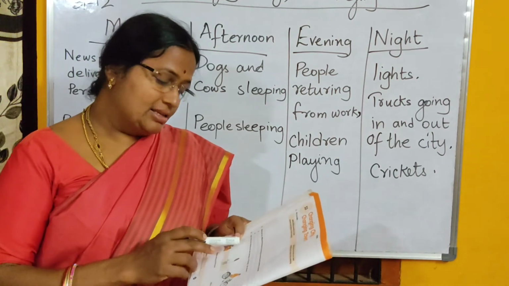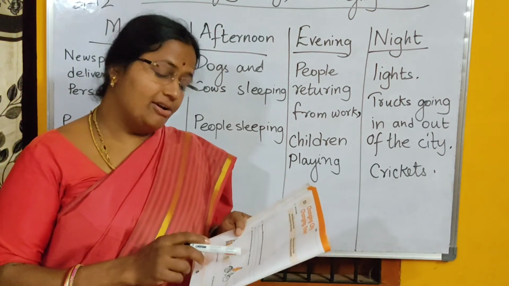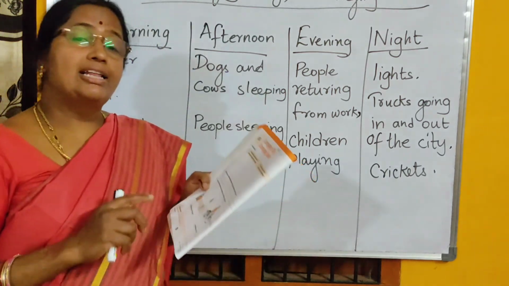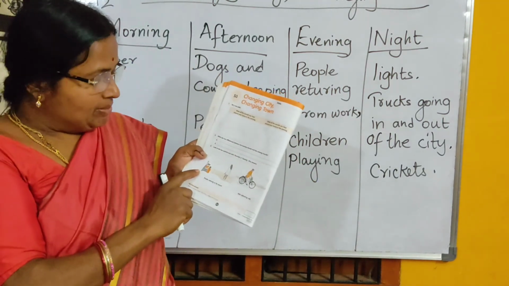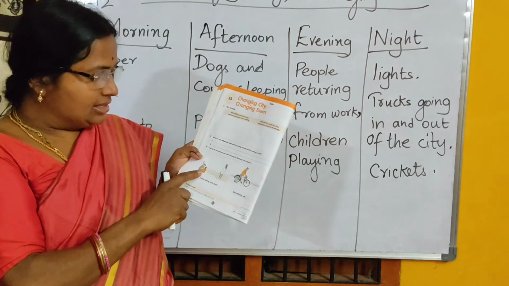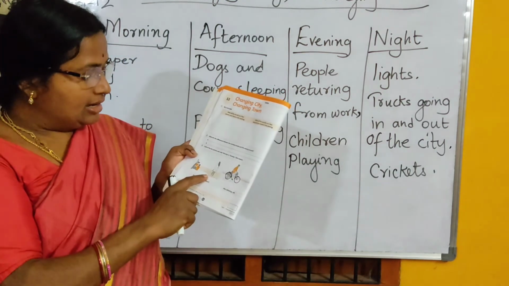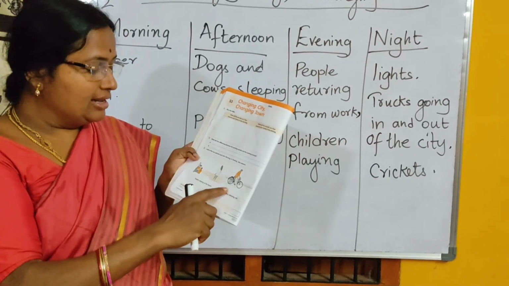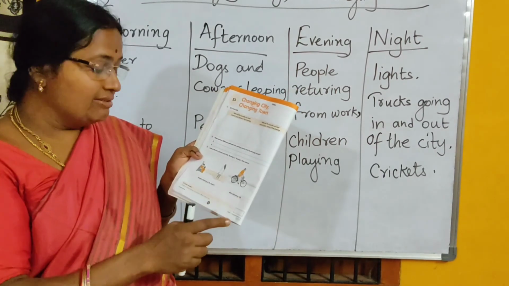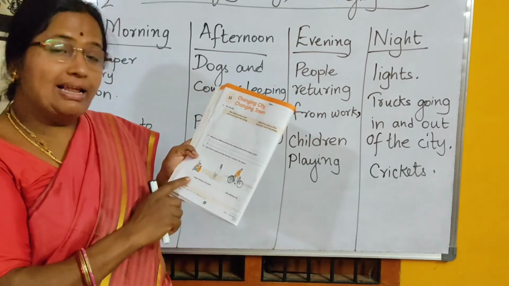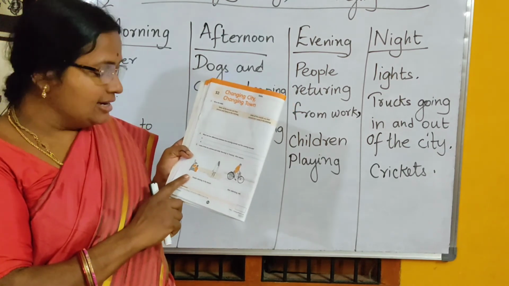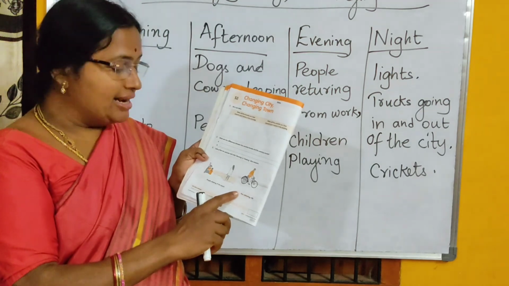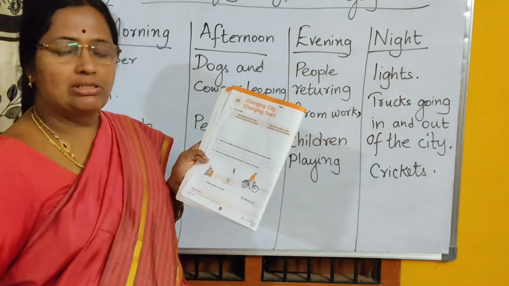Then look at the third question. Look at the two pictures and write morning and evening. Give reasons. So there are two pictures. In the first picture, a lady is sitting with a girl, and another lady is standing and watching the sea. People are relaxing at the beach. In the second picture, a man is delivering milk. He is going on a cycle.